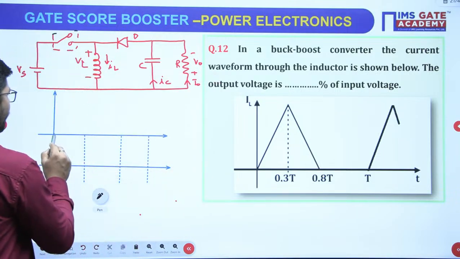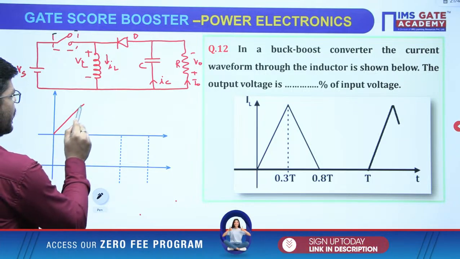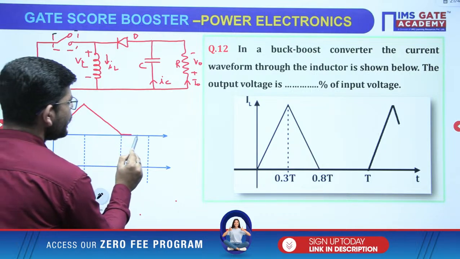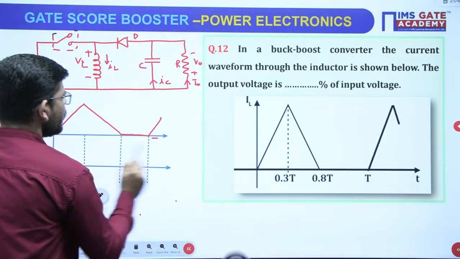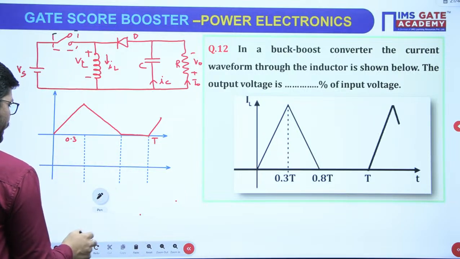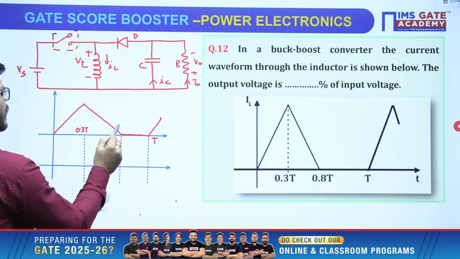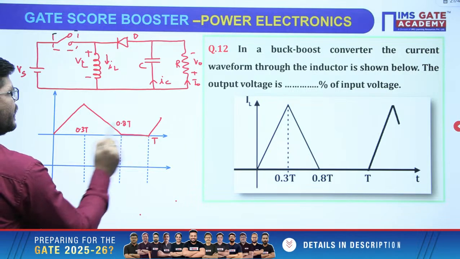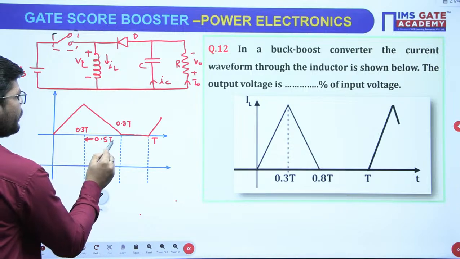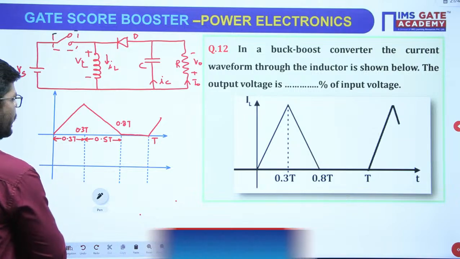So let me draw this waveform of inductor current. Inductor current first increases in 0.3 T, then it decreases in 0.5 T, and then it becomes discontinuous, right? So this is 0.3 T, this is 0.8 T, and this is T. So how much is this duration? This duration will be 0.5 T. How much is this duration? This duration is 0.3 T, right?